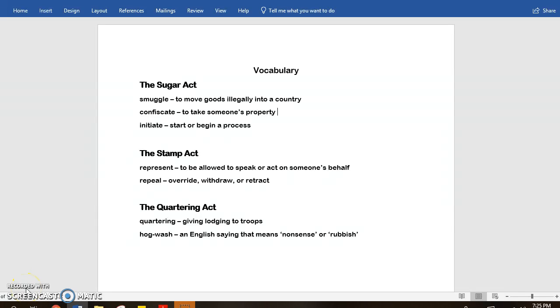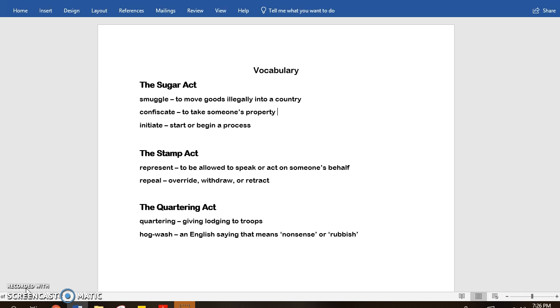Before I read aloud to you the articles on the Sugar Act, the Stamp Act, and the Quartering Act, I want to just go through some vocabulary that might come up in these articles. In the Sugar Act, these words include smuggle, confiscate, and initiate. To smuggle means to move goods illegally into a country. That means against the rules or against the laws. Confiscate means to take someone's property. Initiate means to start or begin a process.